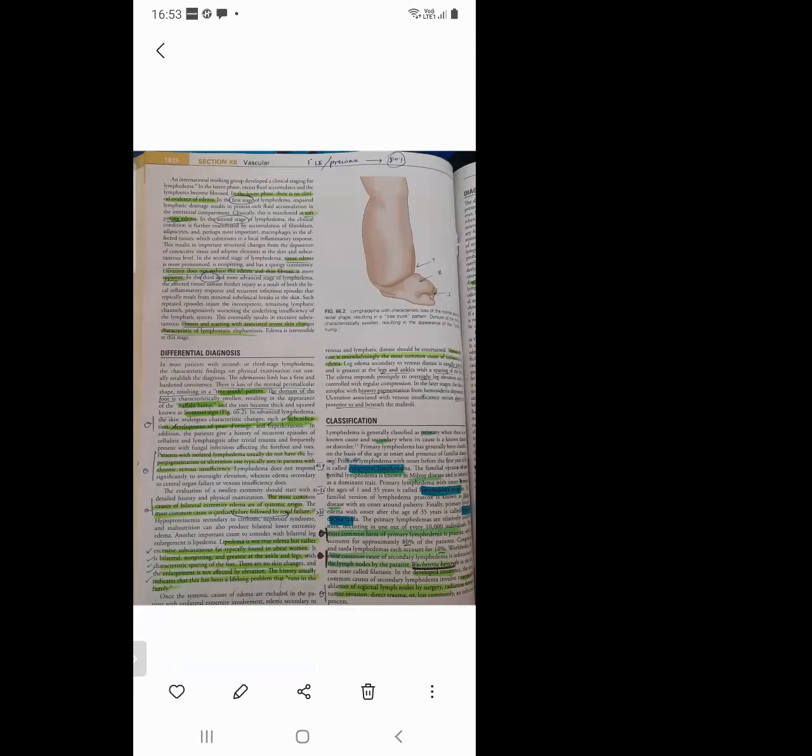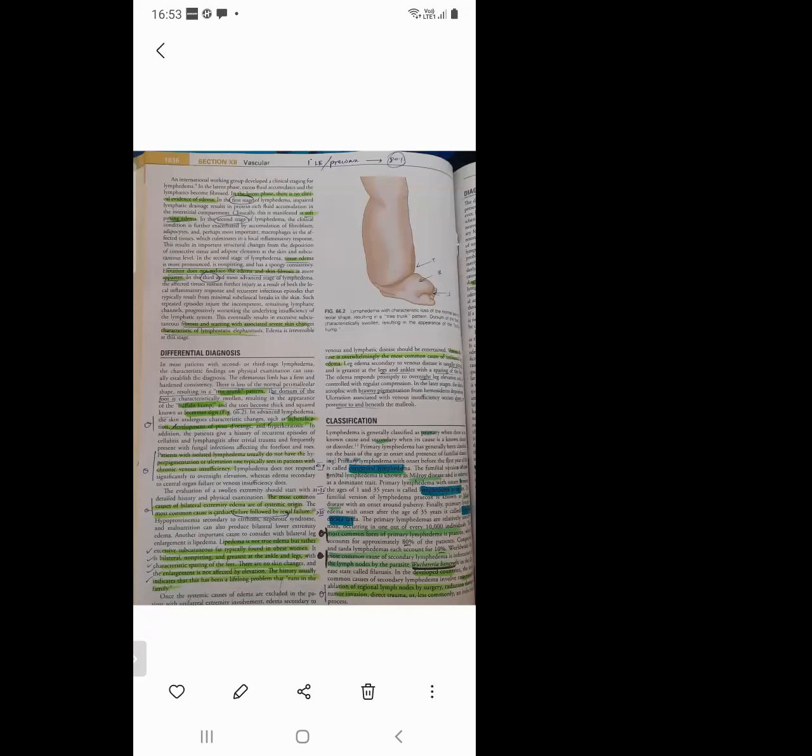Okay, so next, classification. Lymphedema is classified as primary and secondary. The primary lymphedema can be classified based on the age of onset into congenital lymphedema, lymphedema praecox, and lymphedema tarda, 3 types. Congenital primary lymphedema, the onset before the first year of life, is called congenital lymphedema. 1 to 35 years of age is praecox, and more than 35 years is tarda. The familial version of congenital lymphedema is known as Milroy's disease, and is inherited as a dominant trait.